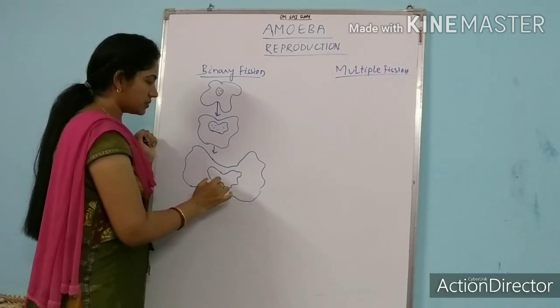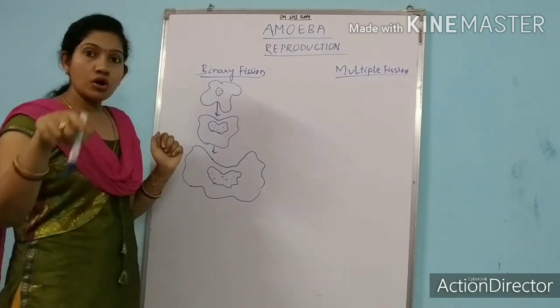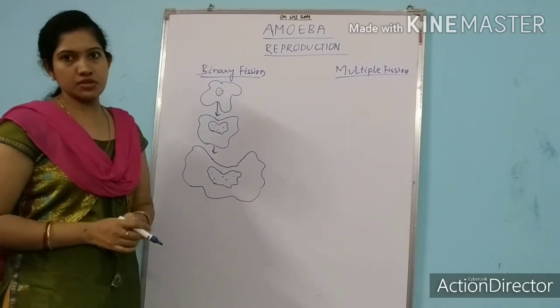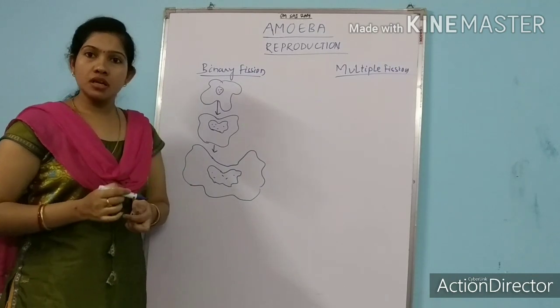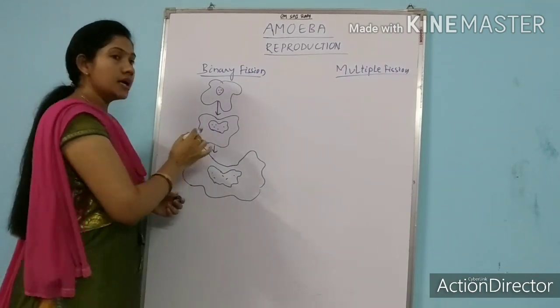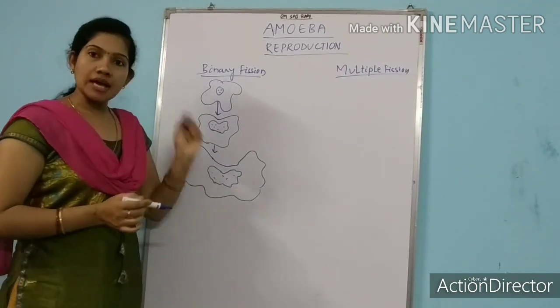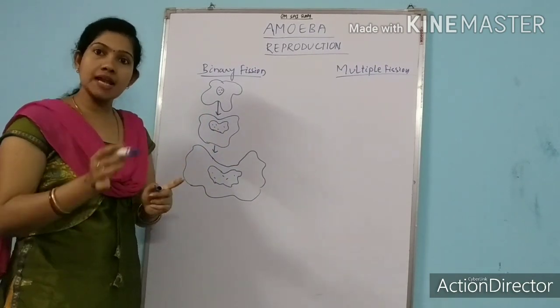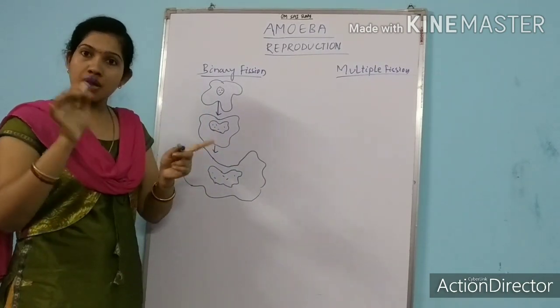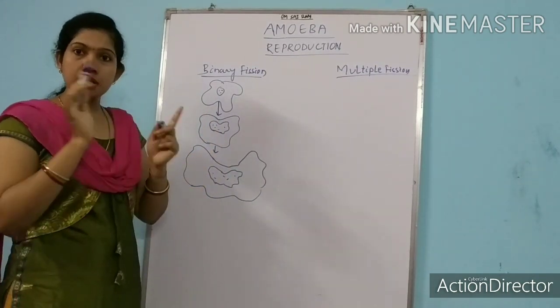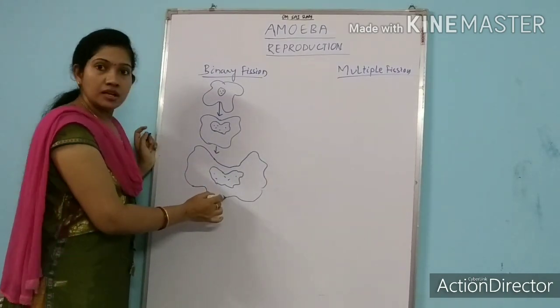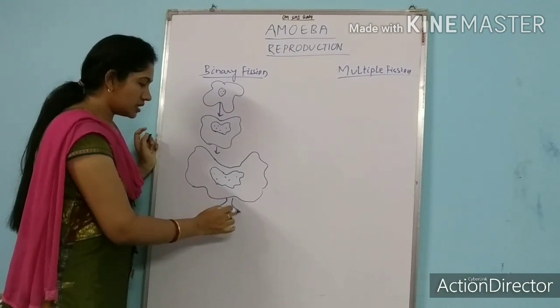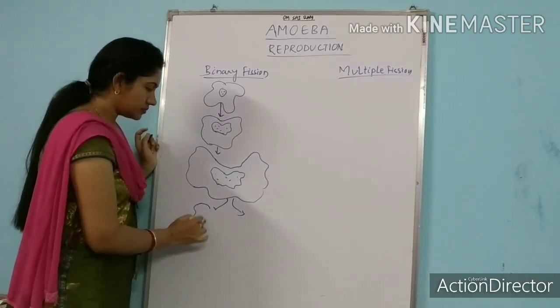So the first step is the nuclear division, followed by the cytoplasmic division. Remember this: the parent amoeba first undergoes the nuclear division, then it will undergo the cytoplasmic division, or the plasma membrane division. Its plasma membrane will divide. So when the division ends, it will result into what?